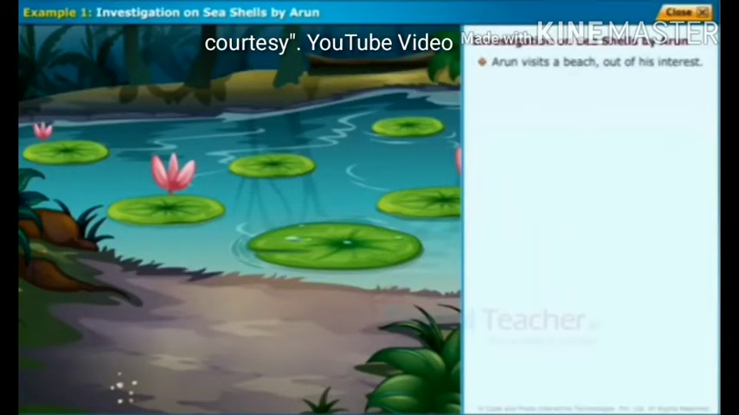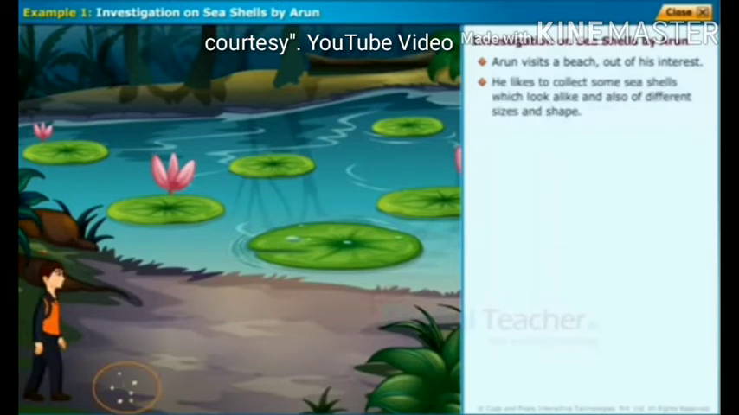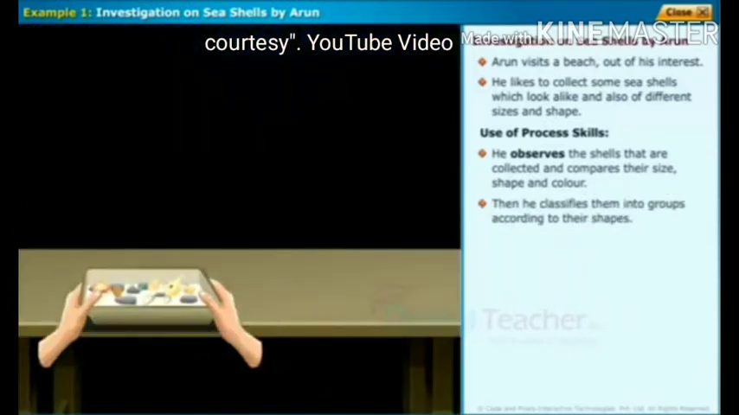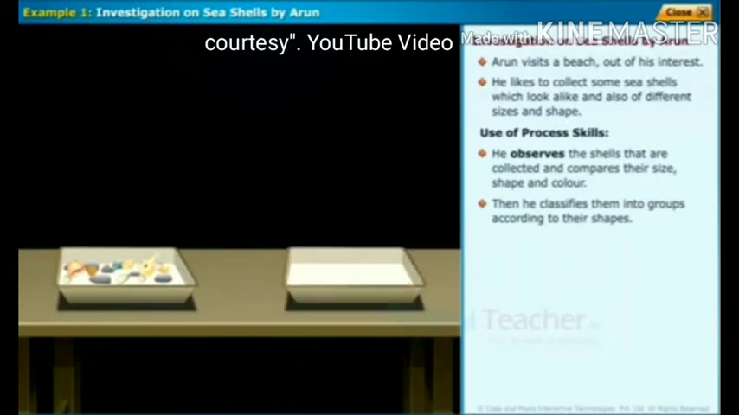Arun visits a beach out of his interest. He likes to collect some seashells which look alike and also of different sizes and shapes. Use of process skills. He observes the shells that are collected and compares their size, shape and color. Then he classifies them into groups according to their shapes.